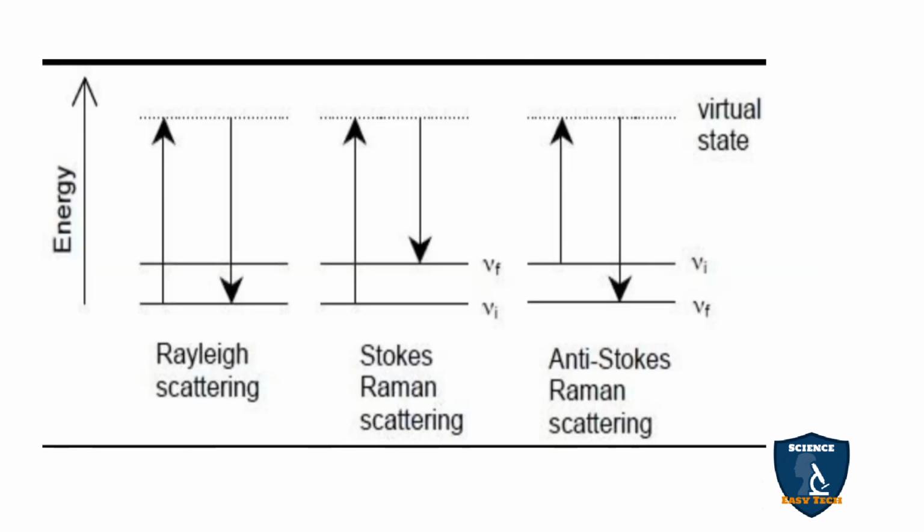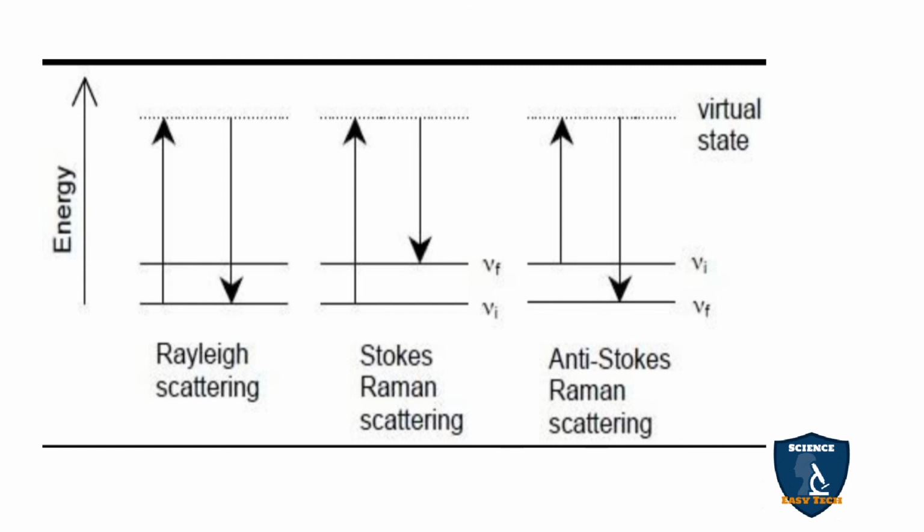You can see here in Rayleigh scattering, both the incident ray and the scattered light are common.